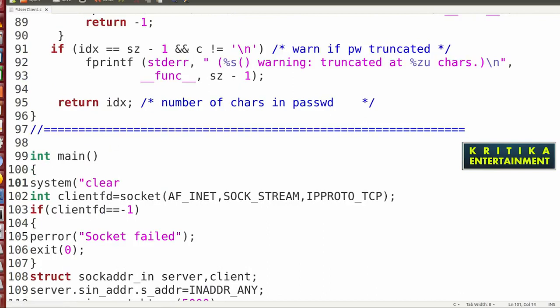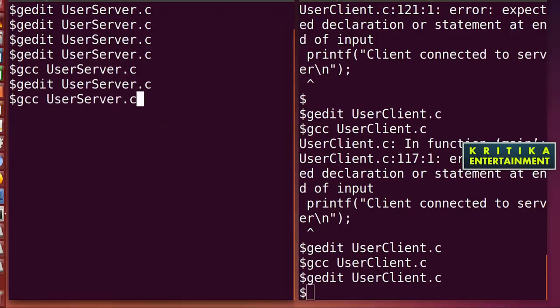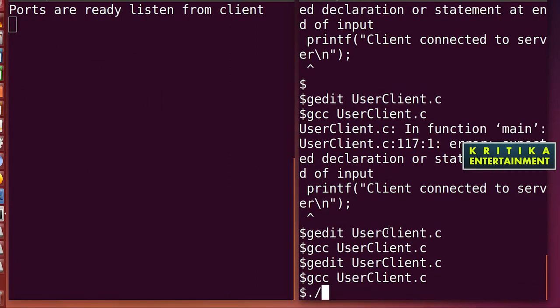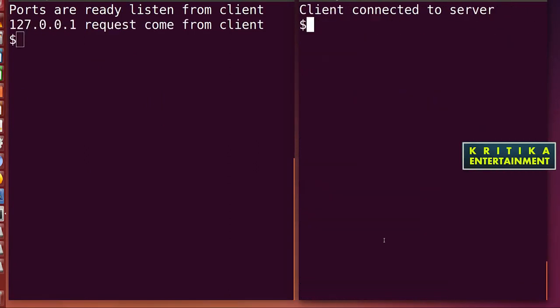Okay, so I will check whether this is running successfully or not. Here, first compile a.out. Okay, so the ports are ready to listen from the client. Here, compile a.out. Okay, then my program successfully connected. Then I will write the logic.